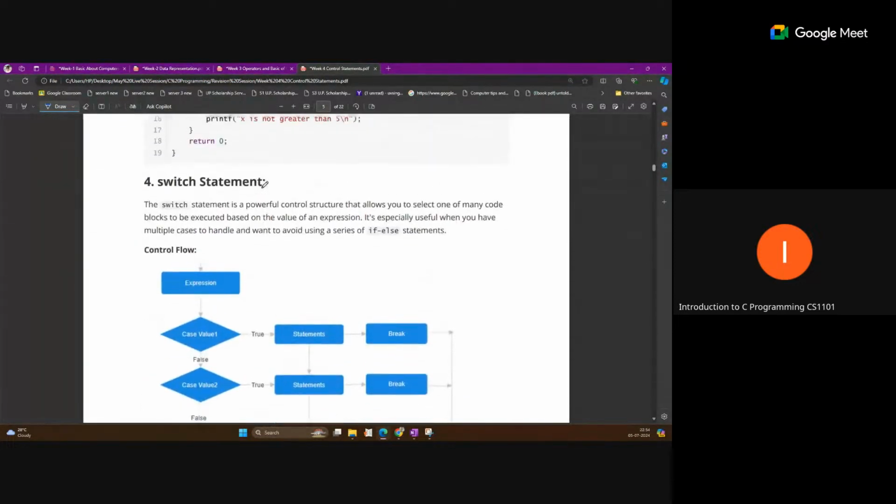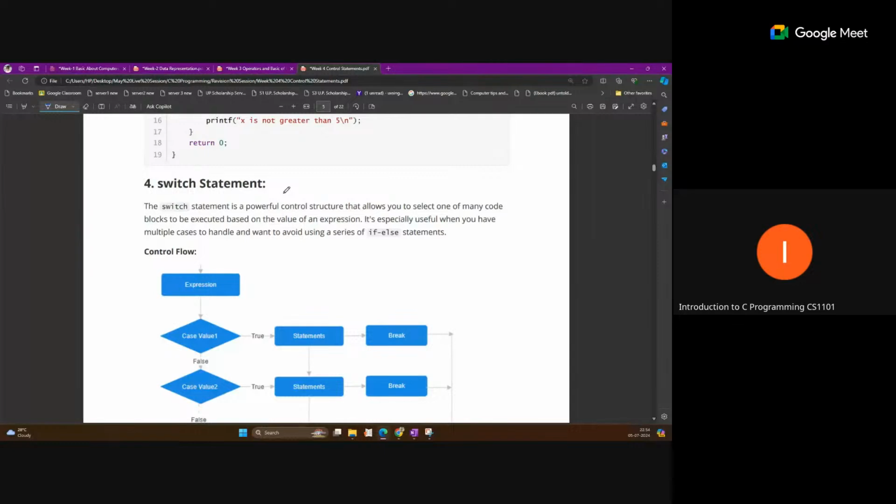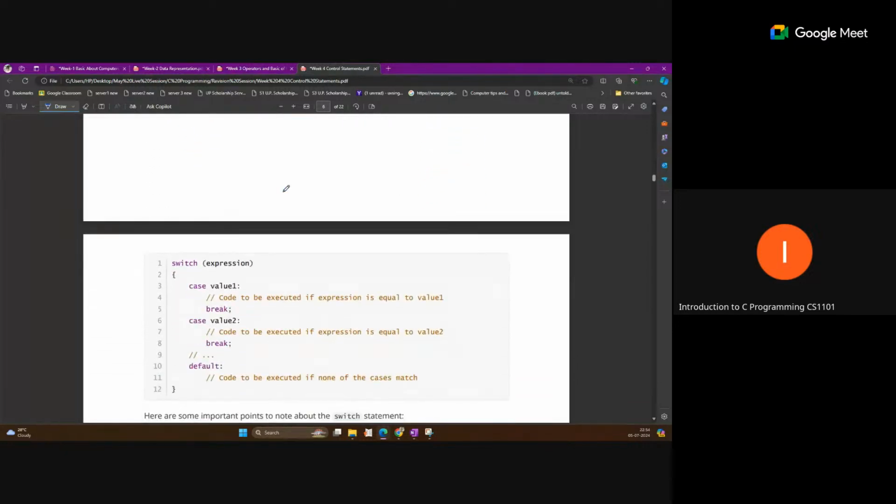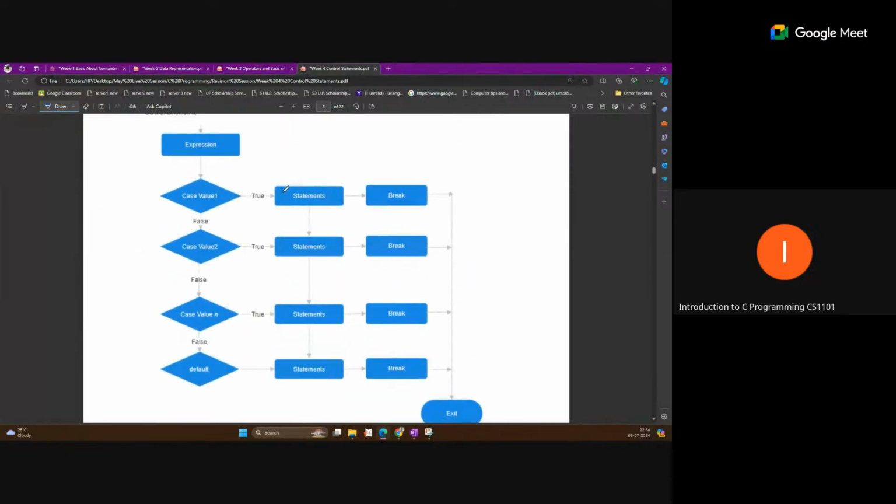Another type of conditional statement we have in C is the switch statement. Switch statement is also another version of if else condition. We pass some expression, and this expression gives some value as a result, and we use this result as a case number.